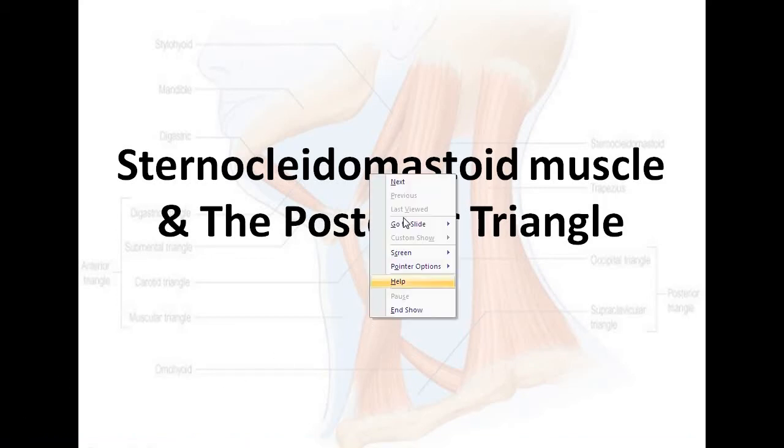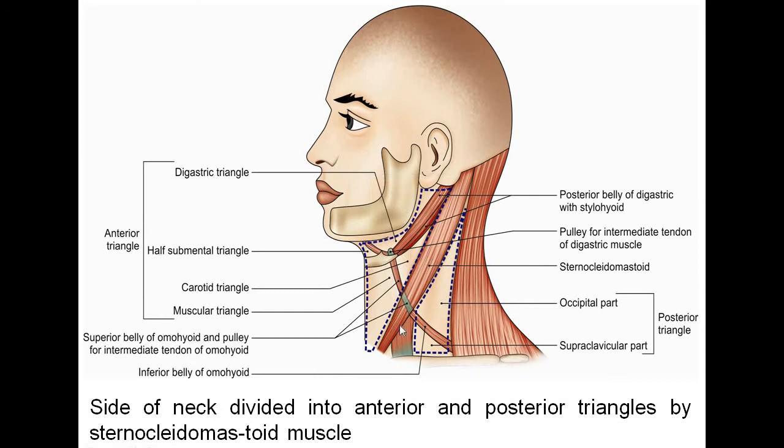The side of the neck is a quadrangular space which is bounded anteriorly by the anterior midline of the neck. Posteriorly, it is bounded by the anterior fibers of the trapezius muscle. Superiorly, it is bounded by the lower border of the mandible, also called the base of the mandible, a line joining the angle of the mandible to the mastoid process, and the mastoid process itself. Inferiorly, it is bounded by the clavicle.